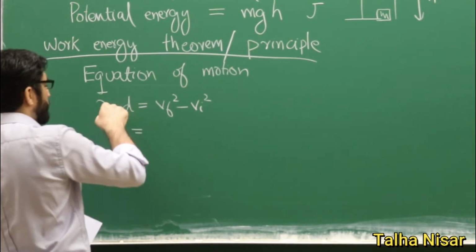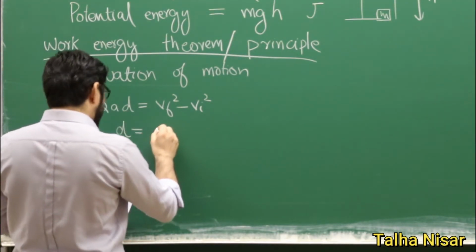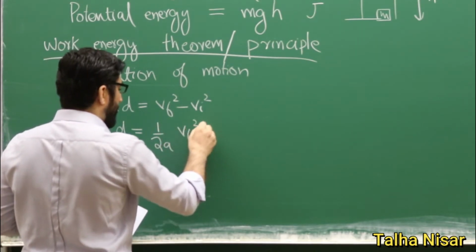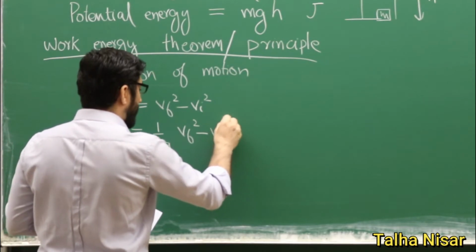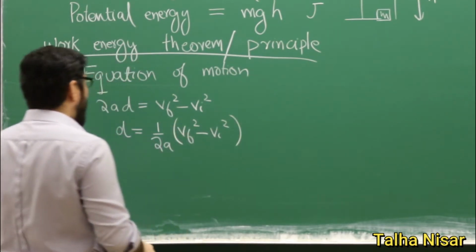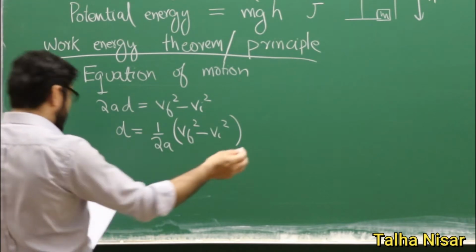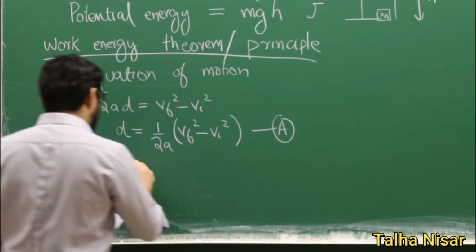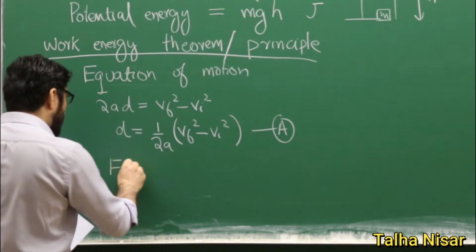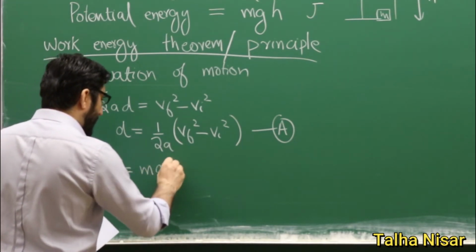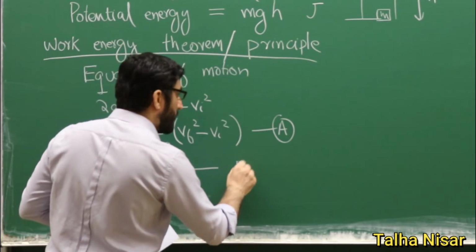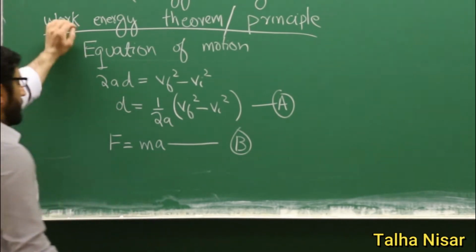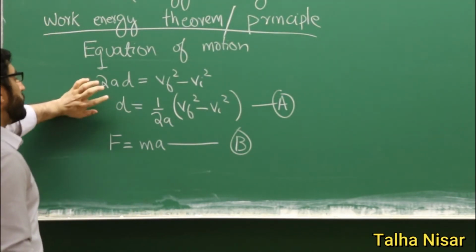So we will bring this 2a to the other side. We will have 1 over 2a multiplied by the Vf minus Vi squared. And now, this is equation number A, and we have, for example, F equals ma. So this is equation number B. What we do is multiply equation B with A.